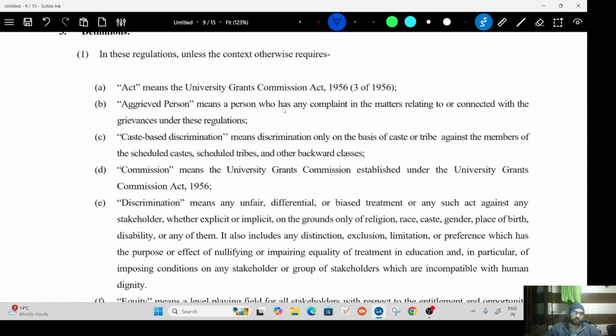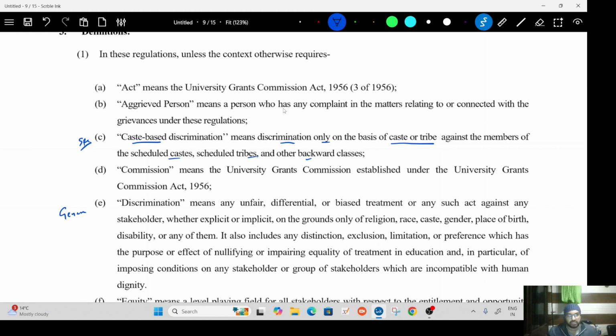Now, in these rules, discrimination is defined on two criteria. First is general discrimination, and then there is specific discrimination. Let us understand the specific discrimination first. The specific discrimination is the caste-based discrimination, which is obviously against the SC, ST, and OBC, meaning discrimination only on the basis of caste or tribe. But these rules are not made only for caste-based discrimination. So therefore comes the definition of general discrimination, or the broader definition of discrimination.